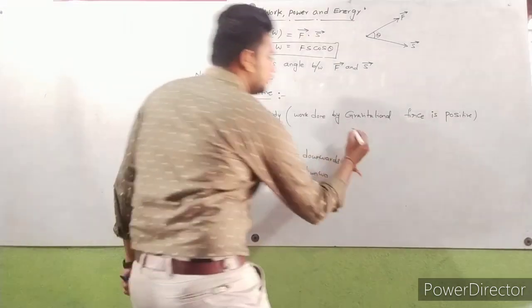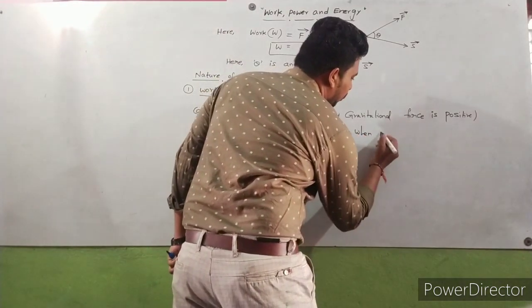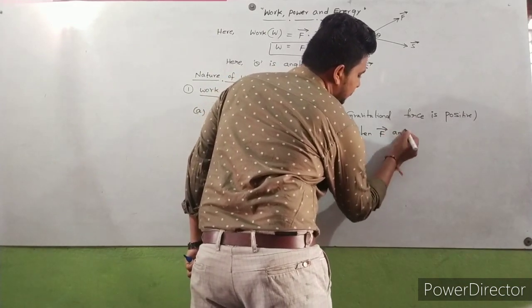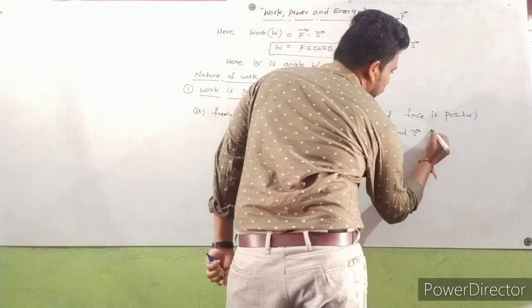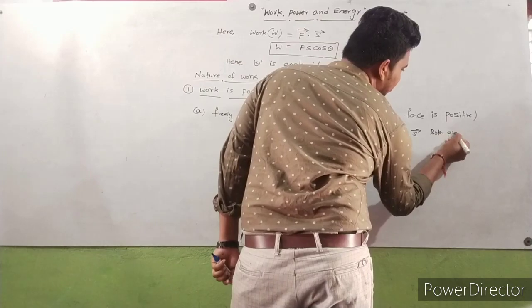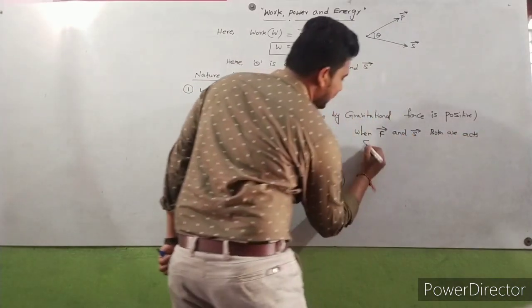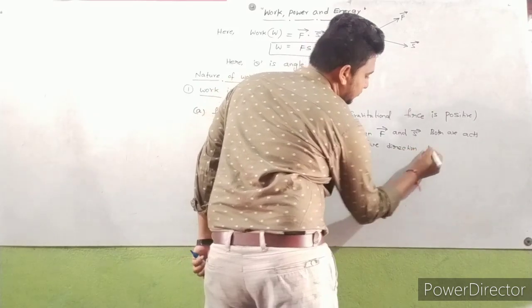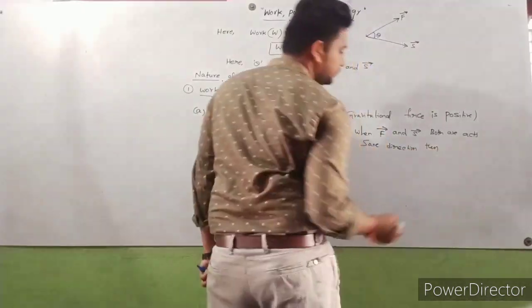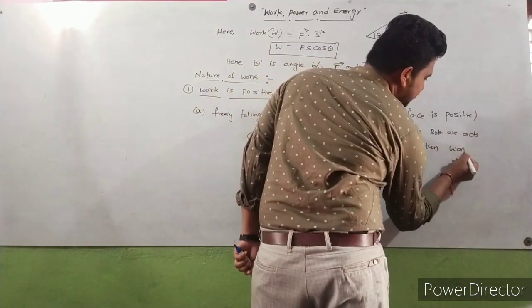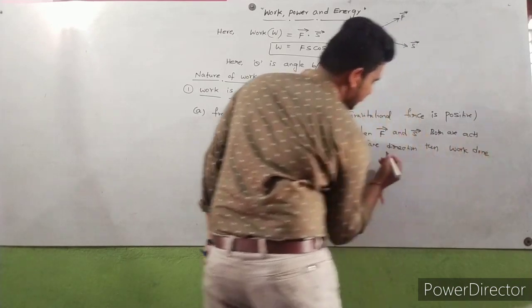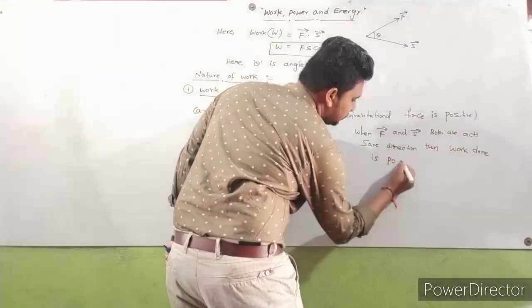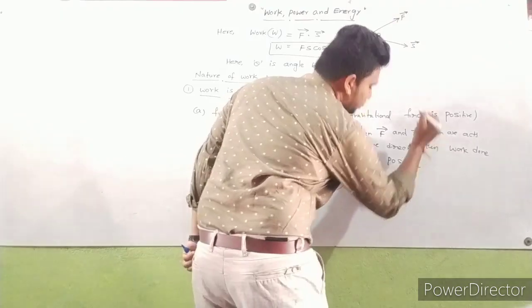So when force and displacement are both in the same direction, then work done is positive.